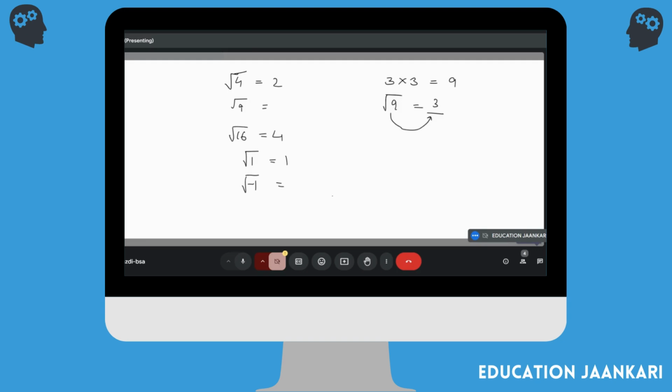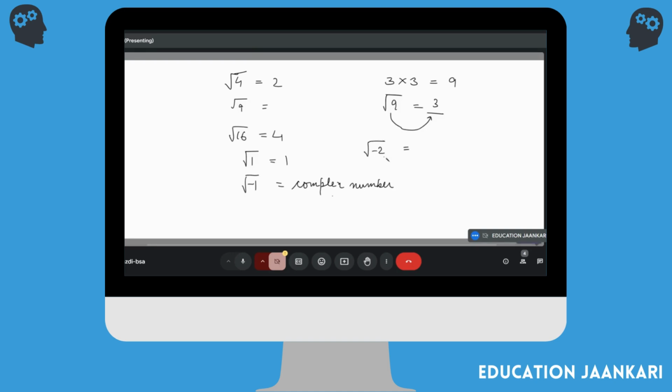Now that minus 1, you don't know. No, no, no. It's not minus 1. The square root of minus 1 is not there. That is what you call a complex number. Now this has become a complex number because there is no square root of a negative term. For example, if you are doing square root of minus 2 also, it is also nothing.